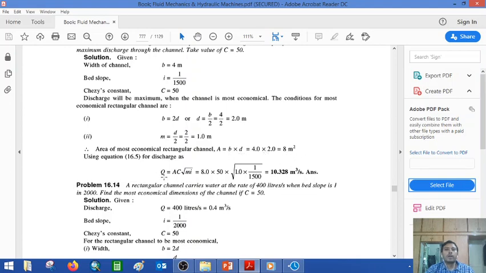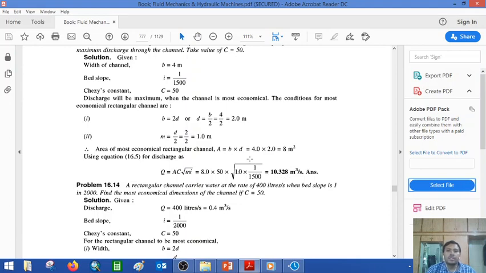Good. Earlier we derived the equation from the Chezy equation, that Q is equal to AC under root of mi. Now we'll put all the values. Area A, we get as 8 meter square. C is equal to 50, and under root of mi. M stands for hydraulic mean depth and I stands for the slope. So we insert all the values and simplify the equation. Then we get the discharge as 10.328 meter cube per second.